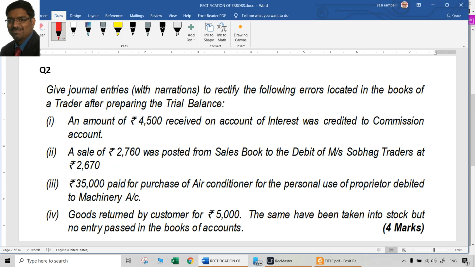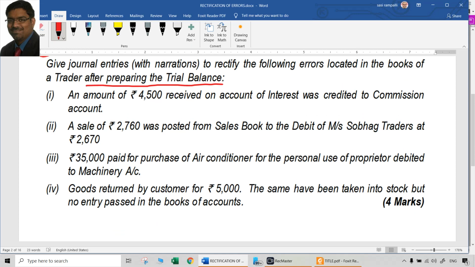Give journal entries, of course with narration, to rectify the following errors located in the books of a trader after preparing the trial balance. You have to read it very carefully. What is the stage of the identification of error? After preparation of trial balance means, if there is any one-sided error, simply we use suspense account for one of the sides, whether it is debit or credit, and we rectify the other account, which is debit or credit. So after preparing trial balance means there is going to be usage of suspense account. Now, whether we use suspense account or not depends whether it is a one-sided error or a two-sided error. Let us look at them one by one.